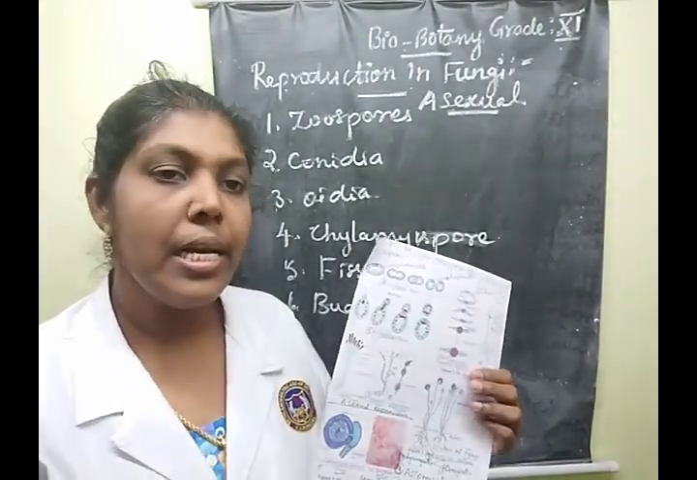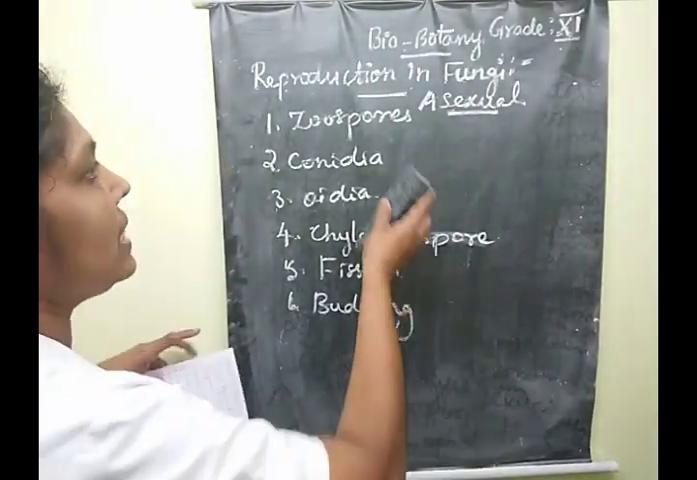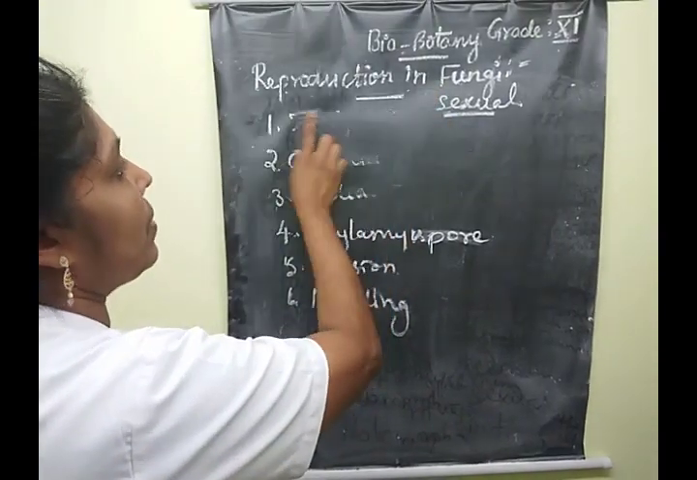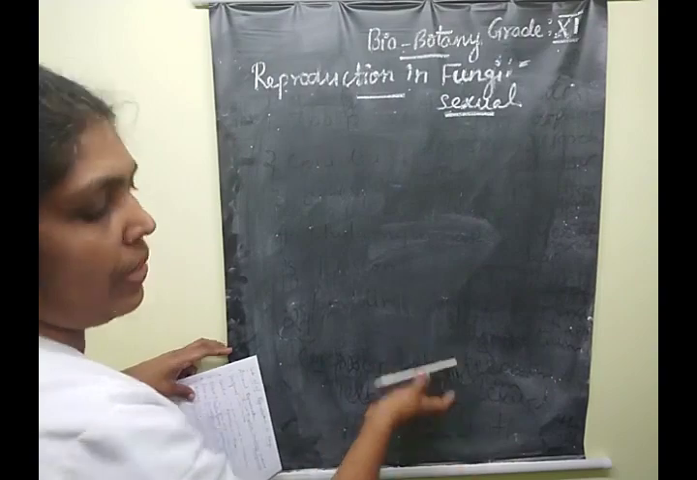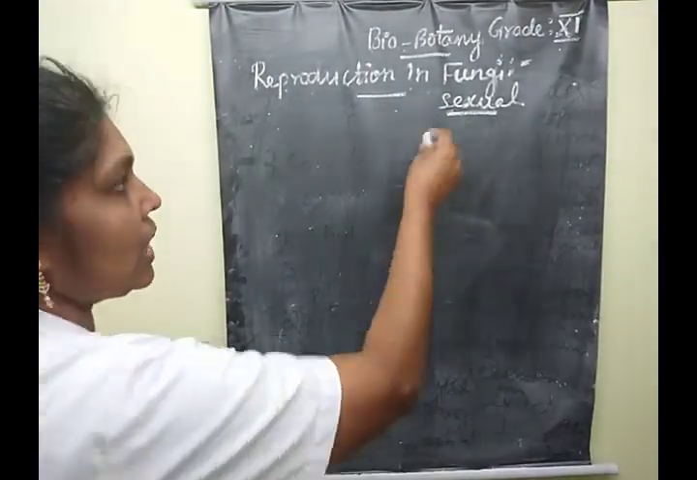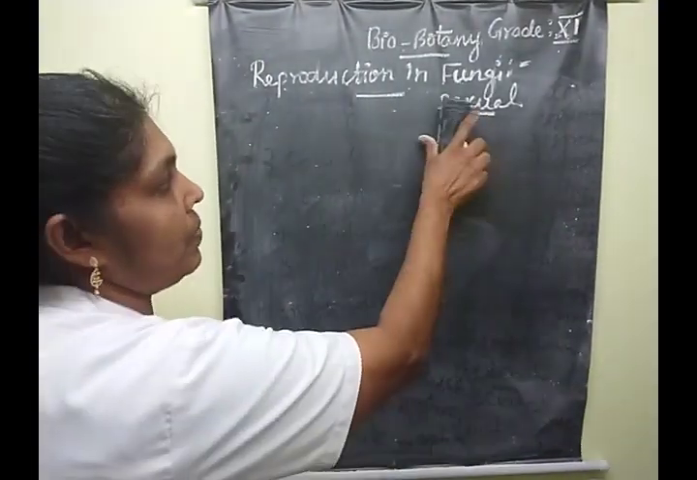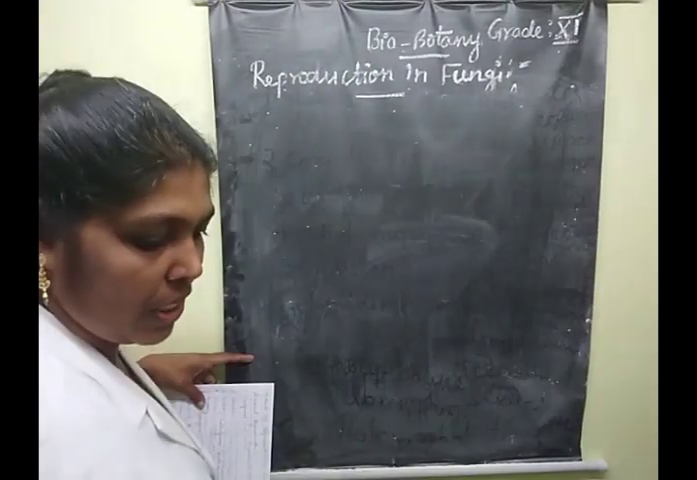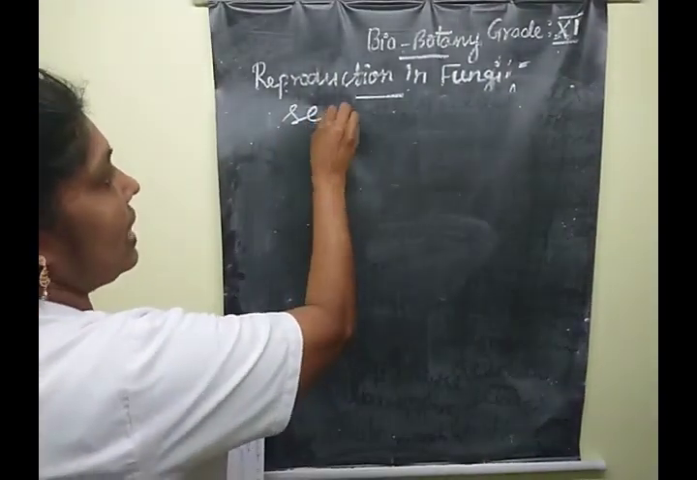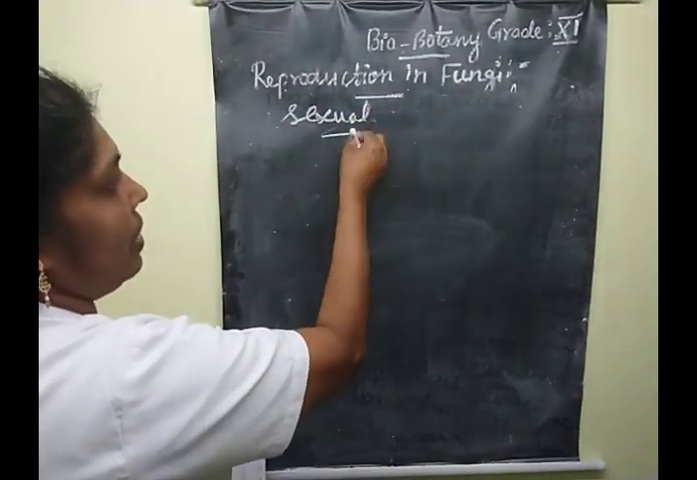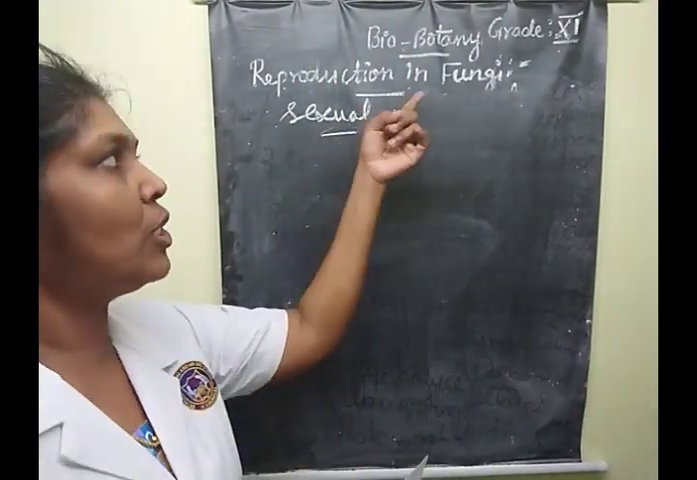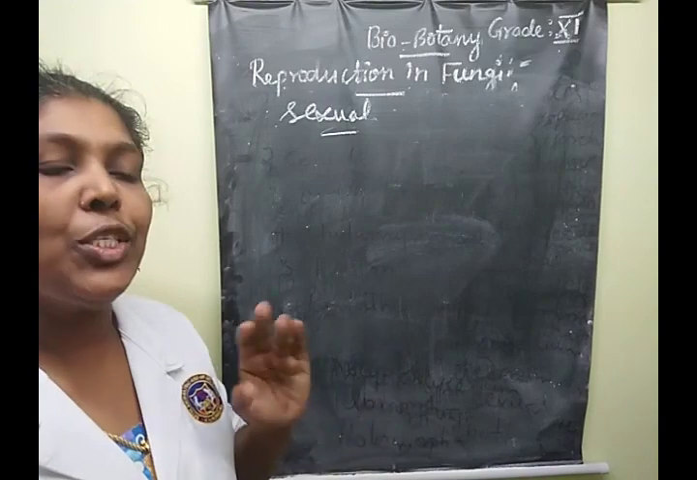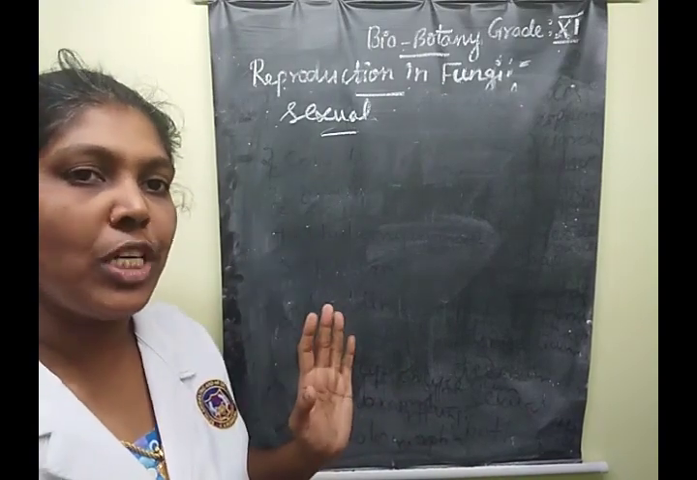Clear? Yes. Next, we are moving to sexual reproduction. The sexual reproduction methods in fungi. What are the sexual methods of reproduction? First of all, the sexual reproduction methods in fungal organisms. The syllabus mentions 5 types.